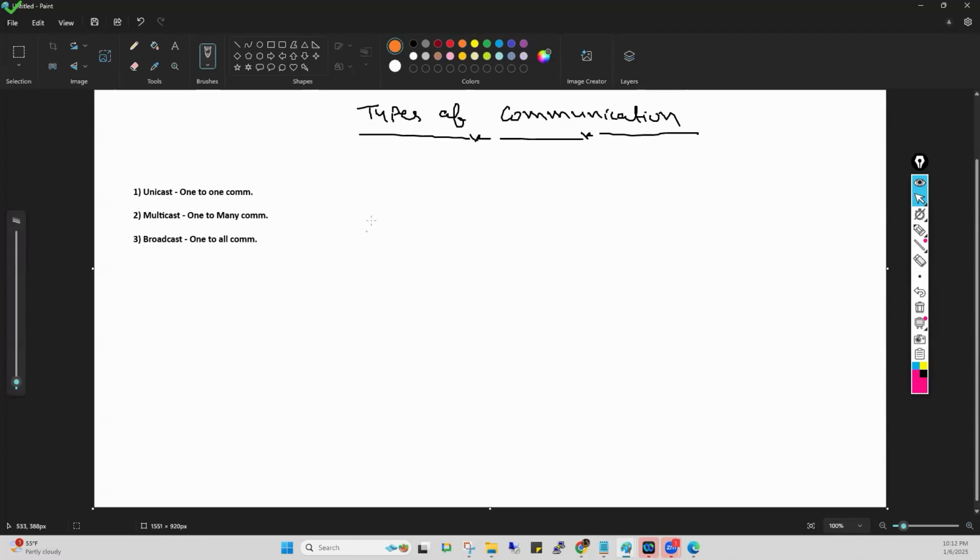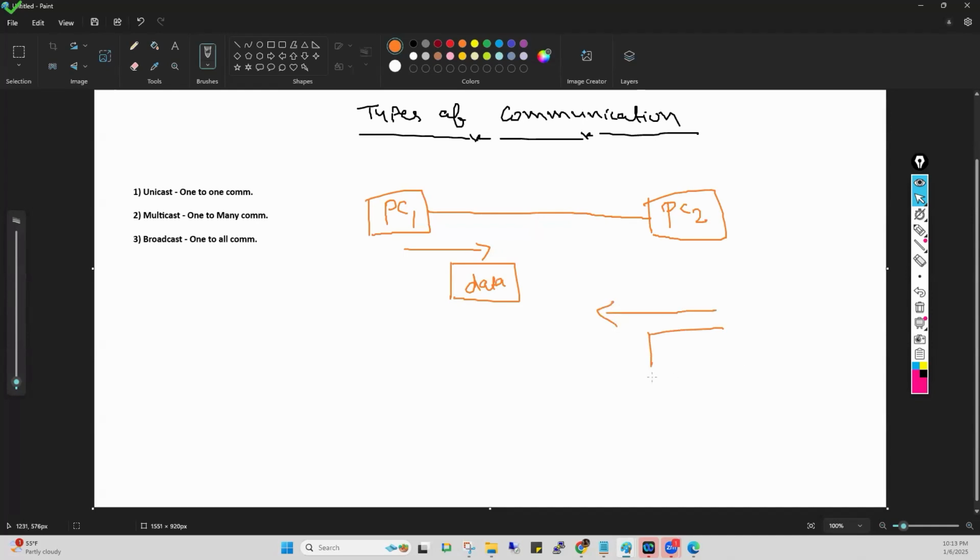Now, see here. For example, that is my PC number 1. That is my PC number 2. We connect PC number 1 and PC number 2 like this. PC number 1 is sending some data towards PC number 2, and PC number 2 is sending something back towards PC number 1. For example, PC number 1 is asking something and PC number 2 is replying.